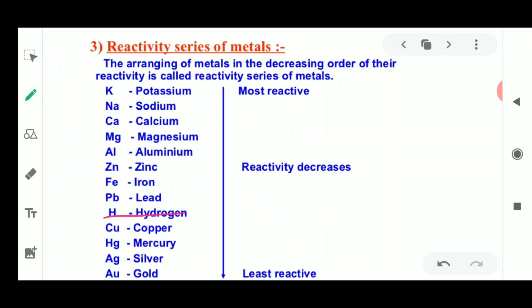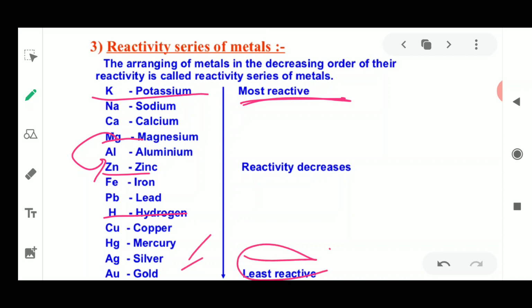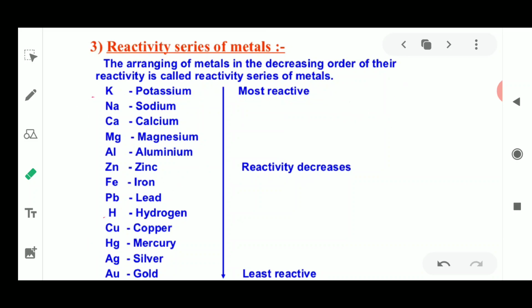See, hydrogen is present here, you see that zinc is here, magnesium is above zinc, so magnesium is going to displace zinc. The most reactive metals are potassium and sodium, the least reactive metals are gold and silver, and hydrogen is placed in the middle. Okay, so please remember, the metals placed above hydrogen show higher reactivity, whereas the metals placed below hydrogen show less reactivity.